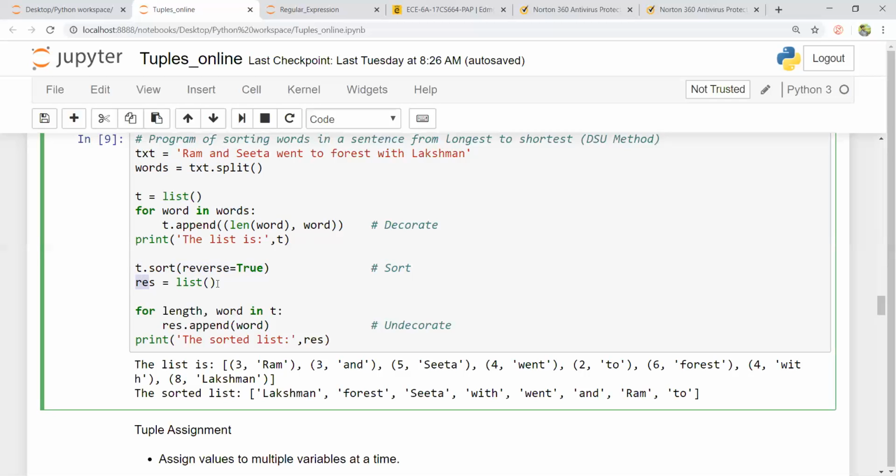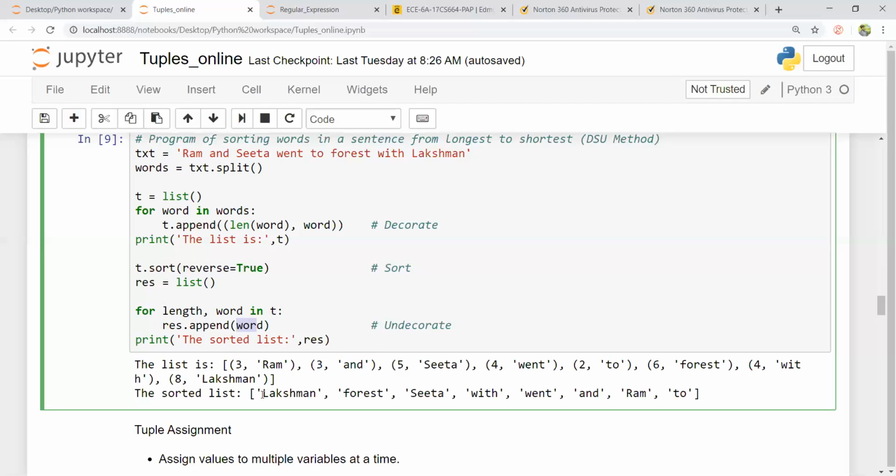I create another list called res where I use two variables. Why? Because I have two elements inside the list. It's a tuple. So length is referred to 3, word is referred to ram. So T is nothing but this list. So now I just want to append or create a list only with respect to the word.